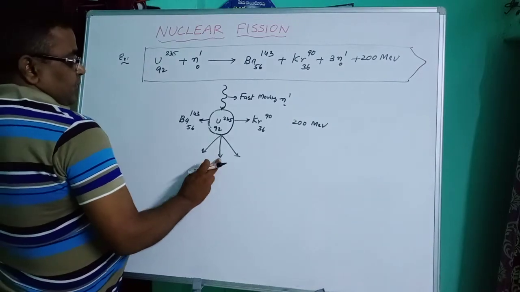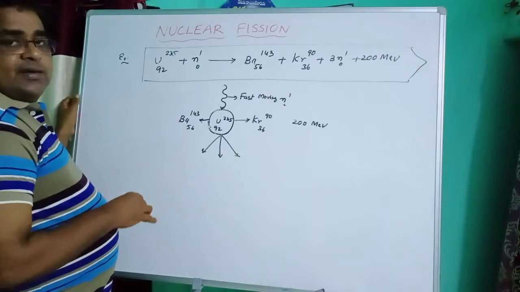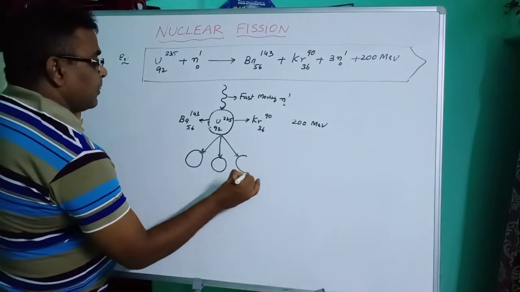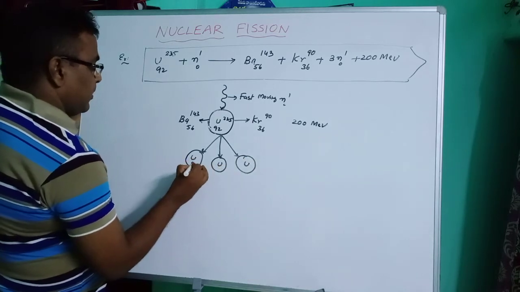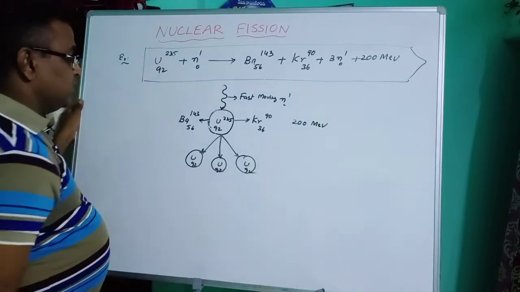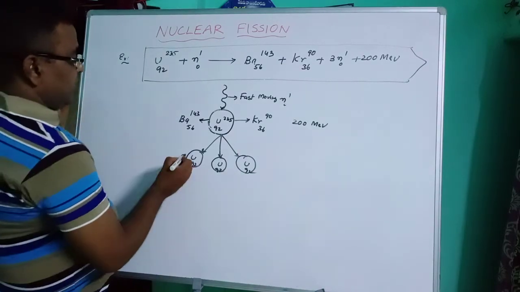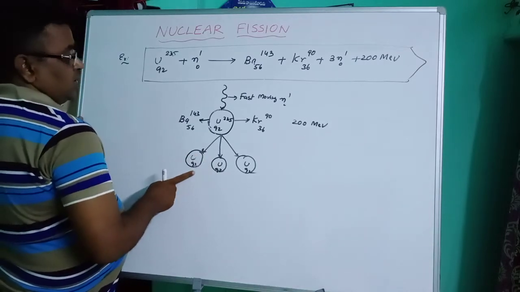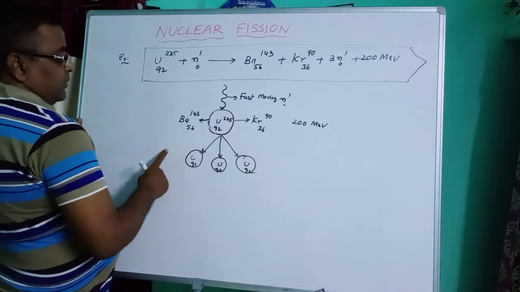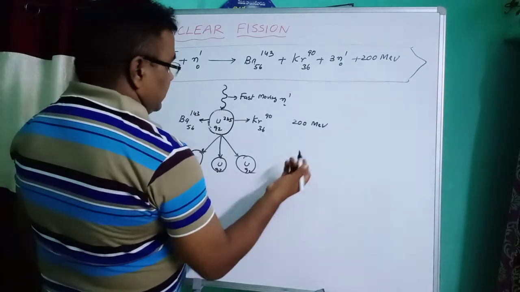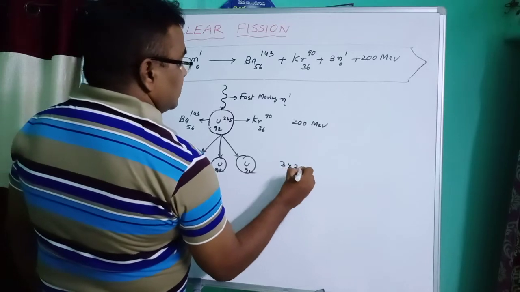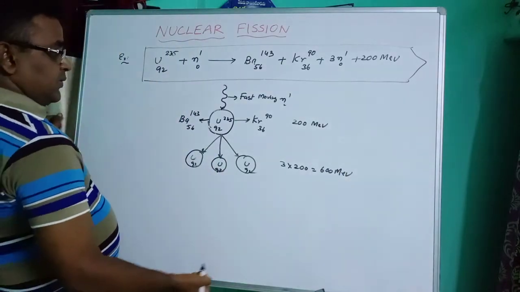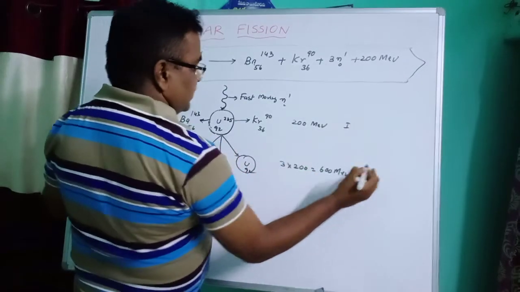So these three fast moving neutrons collide with three other uranium atoms. Then these uranium nuclides also decompose into krypton and barium. Then in this stage, 3 into 200, 600 million electron volts of energy is liberated. So this is the first stage. So this is the second stage.